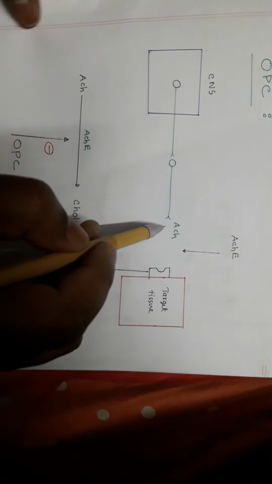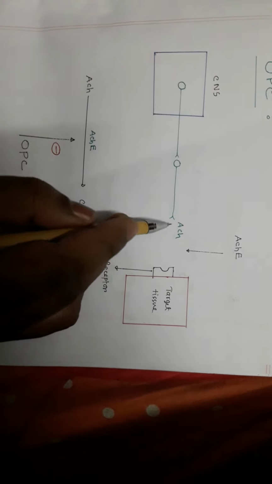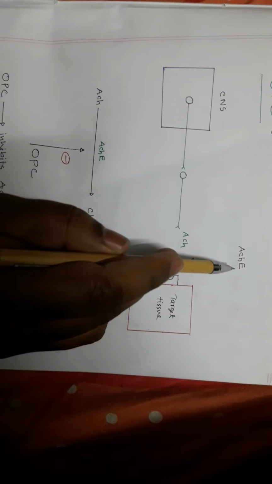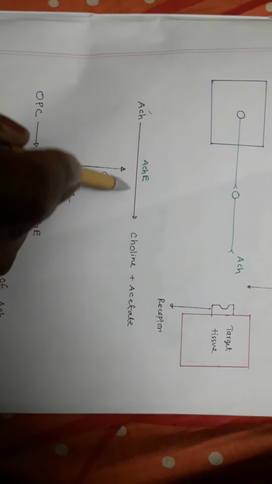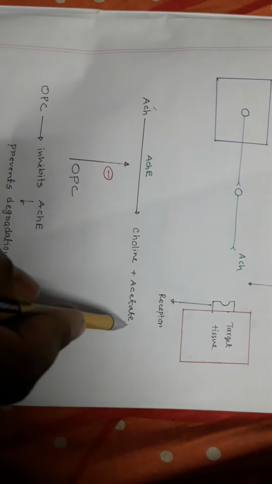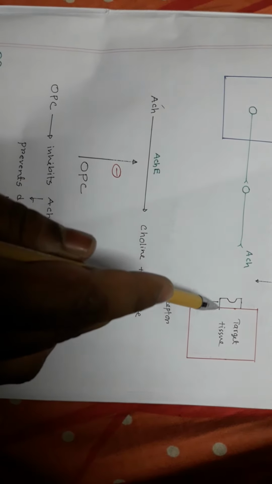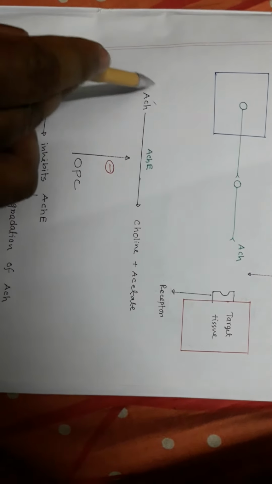When acetylcholine is released by this postganglionic neuron, its action is rapidly terminated by an enzyme called acetylcholinesterase. This enzyme cleaves acetylcholine into choline and acetate. When acetylcholine is converted to choline and acetate, it becomes non-functional and cannot activate the postsynaptic receptor. So acetylcholinesterase basically terminates the action of acetylcholine.